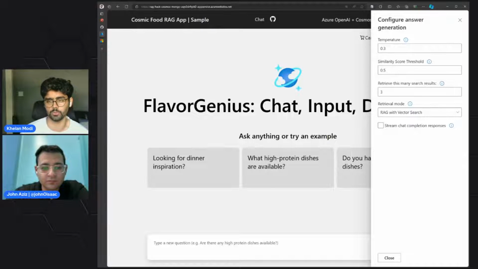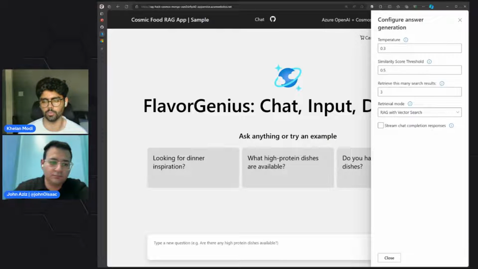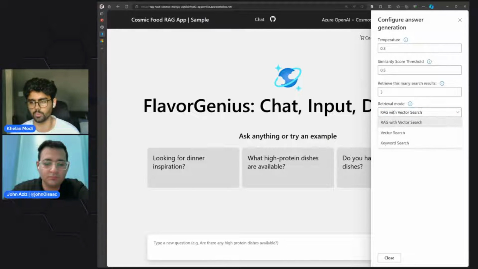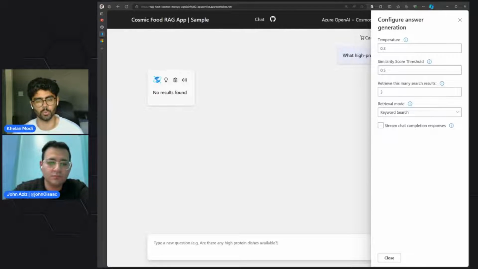Then we have the similarity score threshold, which is how similar you want the responses to be based on the questions asked by the user. Right now I've set it at 0.5, but obviously you can take it up to 1 or 0.8. Then we have the retrieval setting, how many results you want. Finally, we have different retrieval modes. The first one is keyword search. If I do a keyword search and ask for high protein recipes, it's not going to give me any responses, because in our data we don't have any data points which have the words high protein in them. So this is where vector search comes into play.